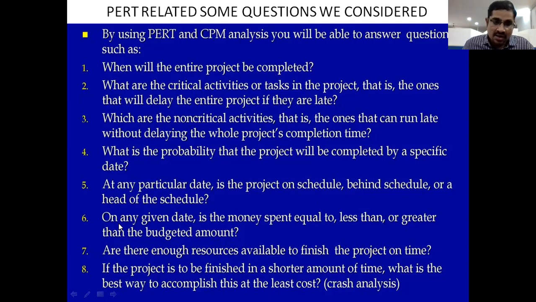Coming to the next one: on any given date, is the money spent equal to, less than, or greater than the budget amount? We should spend some money on each and every activity's completion, right? So we already pre-decided and pre-planned the cost related to each and every activity.